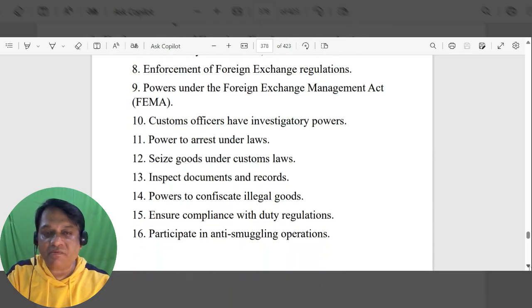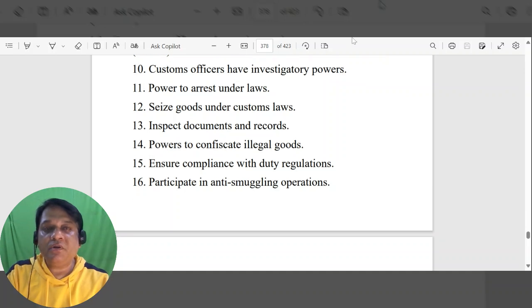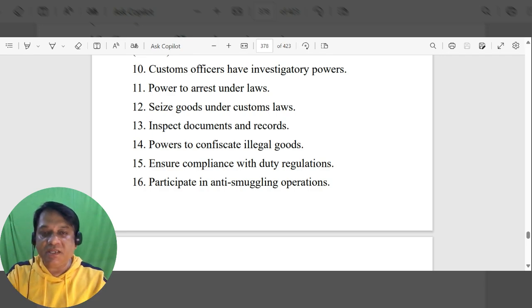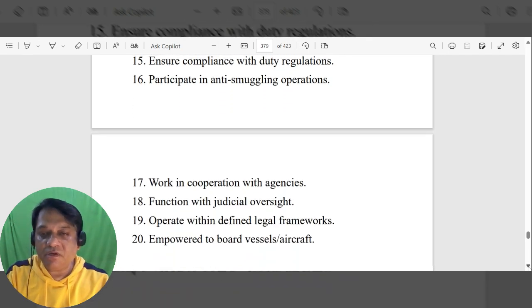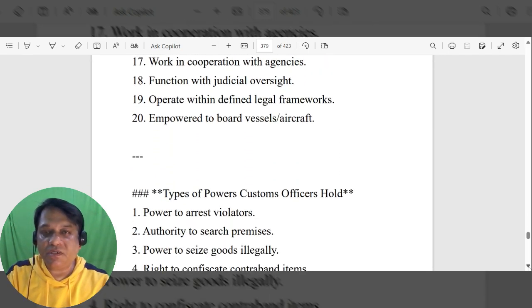Customs officers have investigatory powers: power to arrest under laws, seize goods under customs laws, inspect documents and records, powers to confiscate illegal goods, ensure compliance with duty regulations, participate in anti-smuggling operations, work in cooperation with agencies, function with judicial oversight, operate within defined legal frameworks, and are empowered to board vessels and aircraft.